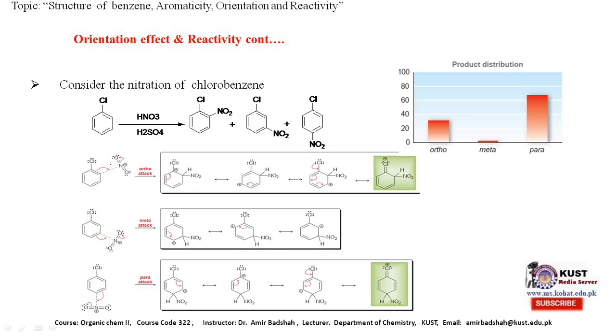What's the reason again? Here when it attacks at the para position, various contributory structures are formed, as shown here. These are the 4 resonating structures, so if the number of resonating structures is more, then the yield of the product will be more. That is why the ortho product is more. Here if it attacks at the meta position, then the number of resonating structures is only 3, so the yield of the meta product will also be low. And similarly, if it attacks at the para position, then the yield of the product will also be more, because there are 4 resonating structures formed.